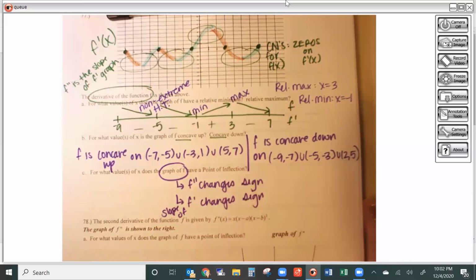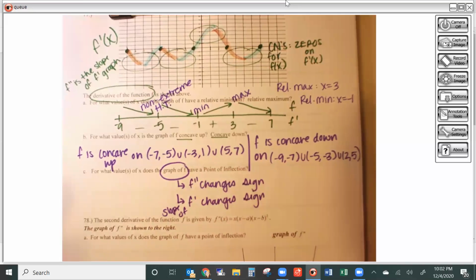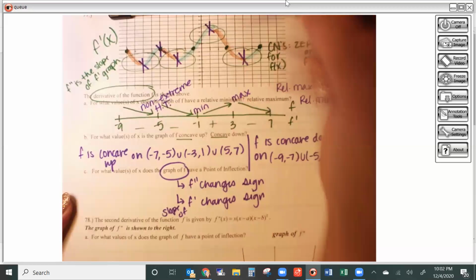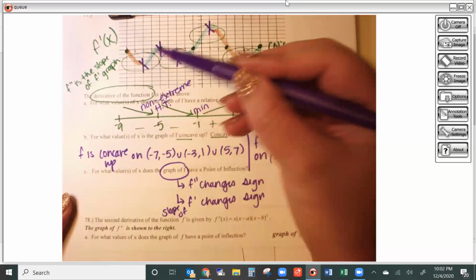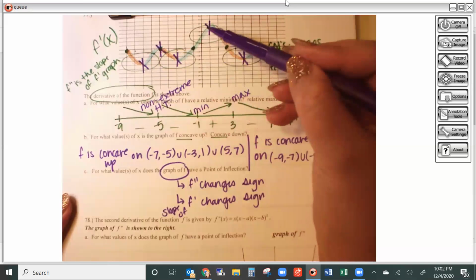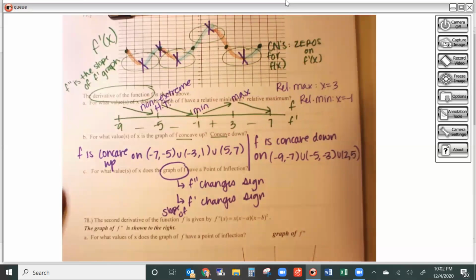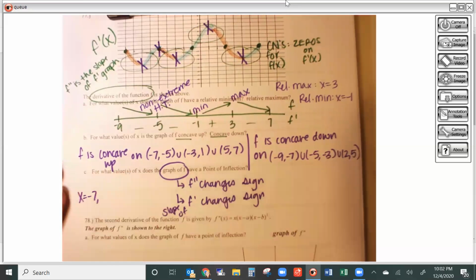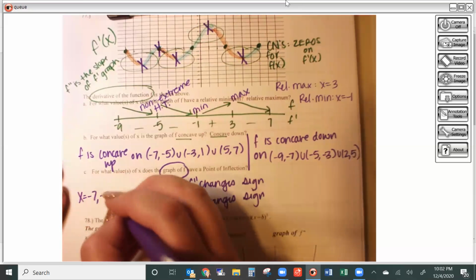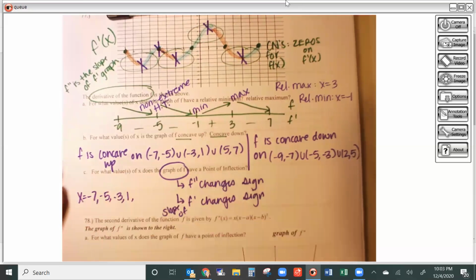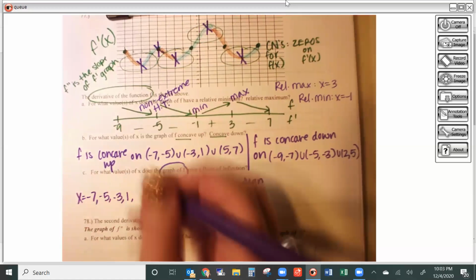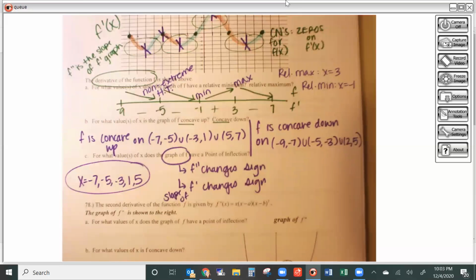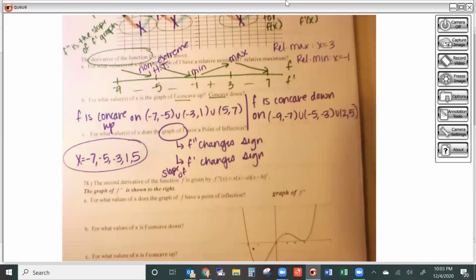And then typically, I'm sure you guys remember, or at least hopefully, I'll usually do X's for those. Okay, so I'm downhill X, uphill X, downhill X, uphill X, downhill X, uphill. So we have quite a few of those. So it's going to be x equals -7, -5, -3, +1, and then +5. Okay, because that's where f double prime, which is really just the slope of these graphs that we're looking at, that's where those change sign.